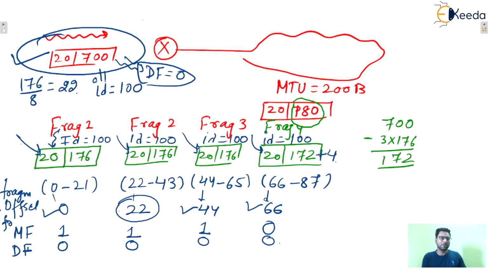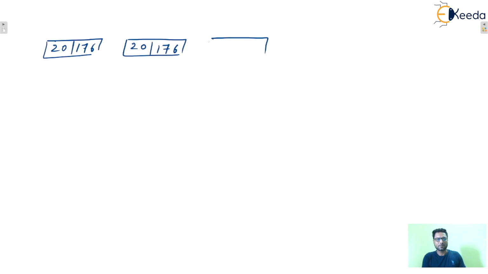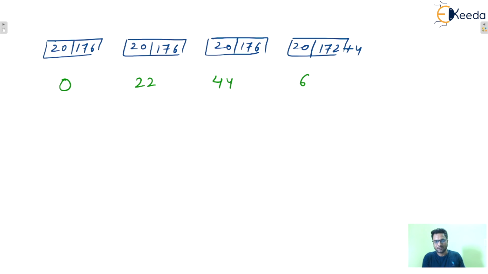Second type of questions will be like this. Let's say this was 2176, first fragment. This is 2176, that is the second fragment. This is 2176, that is the third fragment. And this is 20 and 172 plus 4. 4 padding bytes are added to make it divisible by 8. So you've seen fragment offset is 0 for this, 22 for this, 44 for this one, and 66 for this one. These are the fragment offsets.